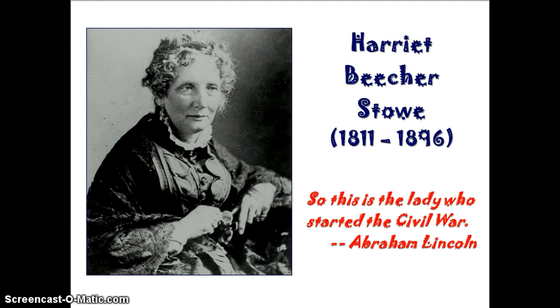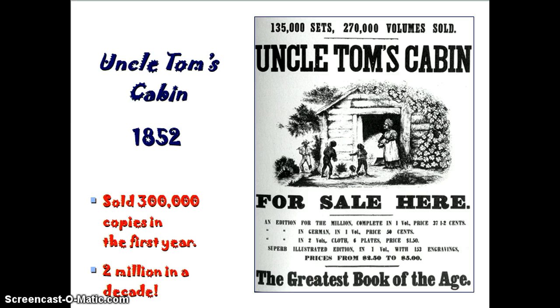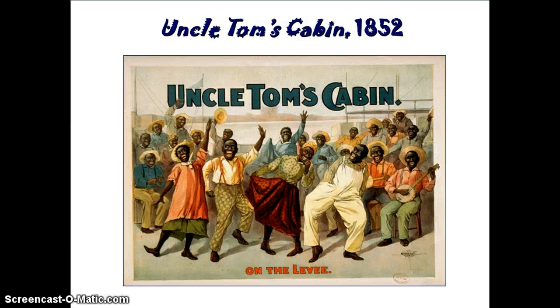Meanwhile, a popular book named Uncle Tom's Cabin was written by Harriet Beecher Stowe. This book sensationalized the issue of slavery. It sold over 300,000 copies in 1 year, and it turned a lot of people who had been ambivalent about slavery into abolitionists.